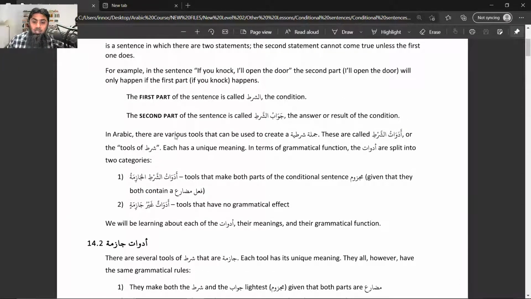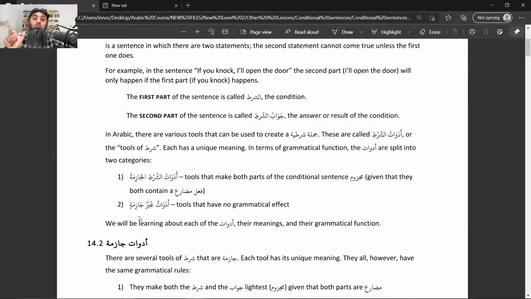Then you have noticed that in this part, they introduce that these adawatu shart, the tools which are used to start a conditional sentence, we divide into two categories. One is called jazima and the other is called ghairu jazima. Now, what is this? You remember that we discussed in our level 1 course that fi'l mudare has three forms: the normal or default form, for example yansuru; a mansoob form, which is yansura; and a majzoom form, yansur.